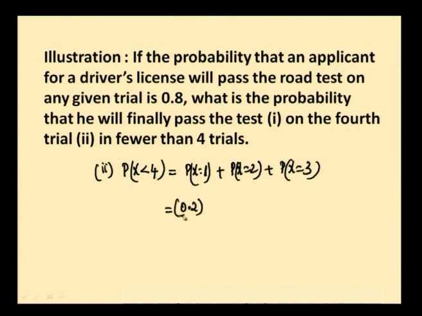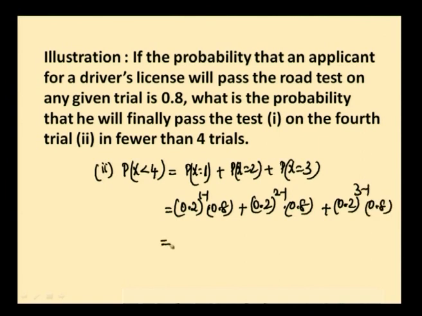So, 0.2 power 1 minus 1 into 0.8 plus 0.2 whole power 2 minus 1 into 0.8 plus 0.2 whole power 3 minus 1 into 0.8 is equal to 0.8 whole power 1 plus 0.2 whole power 0, 0.2 whole power 1 plus 0.2 whole square, and this simplified answer is 0.9984.